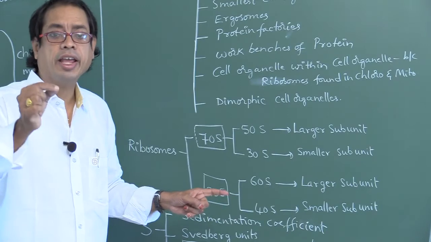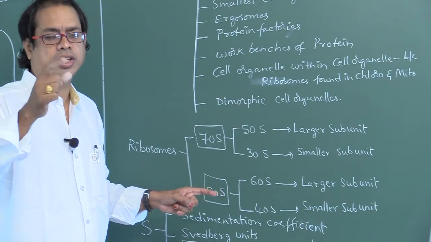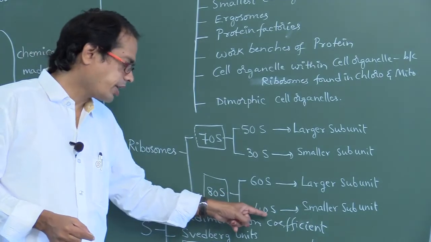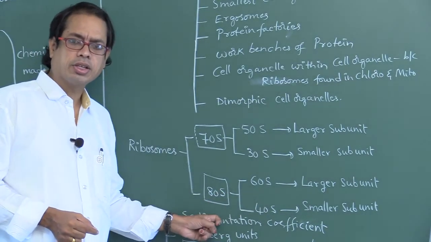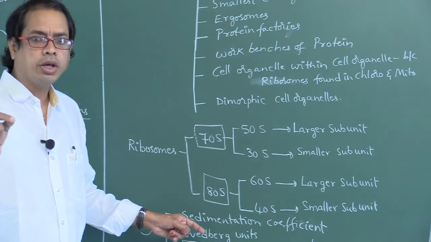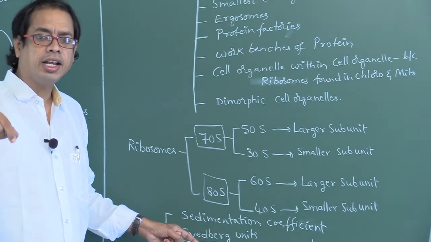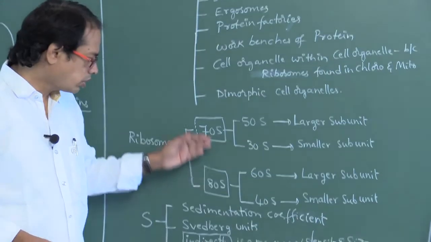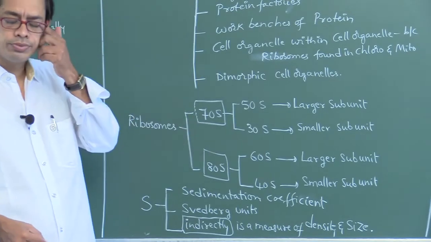Larger subunit in 80S, 60S. Smaller subunit in 80S, 40S. S means sedimentation coefficient measured in Svedberg units, indirectly a measure of density and size. So there are two types of ribosomes.